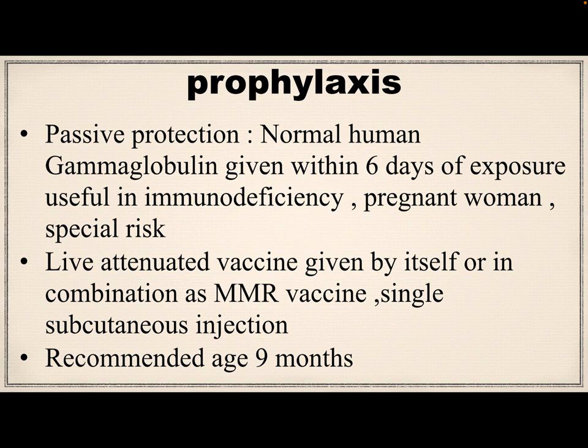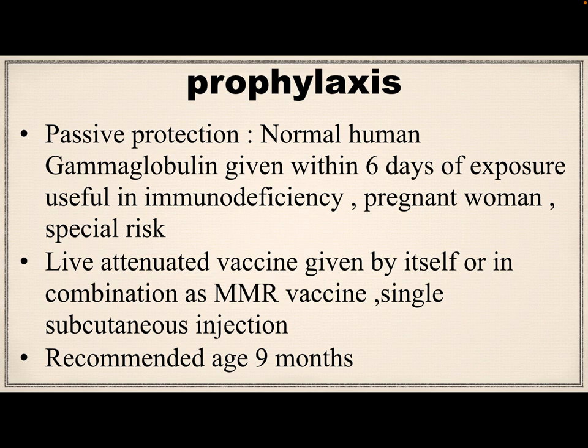The vaccine is prepared from chick embryo cell lines. It is available in lyophilized form, reconstituted with distilled water, and should be used within 4 hours. The vaccine is thermolabile, hence it must be stored at minus 20 degrees Celsius.